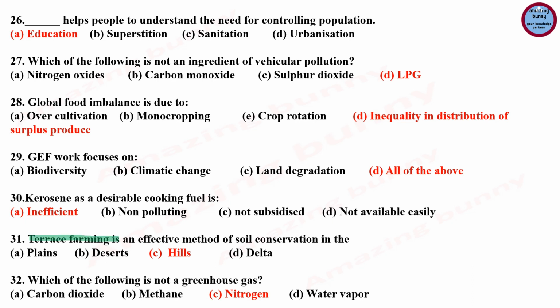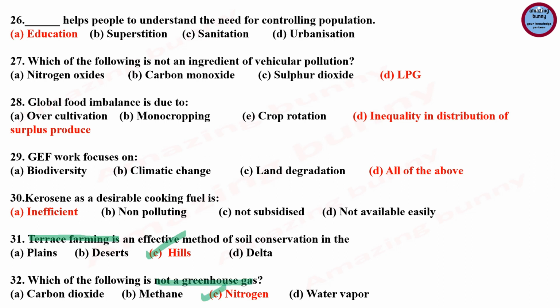Terrace farming is an effective method of soil conservation in the hills. Correct answer is hills, because terrace farming is basically done in hills or mountain areas, because hilly areas are more liable to soil erosion and overflow of water. So a steep slope has been made into steps so that plain surfaces are used to grow crops.